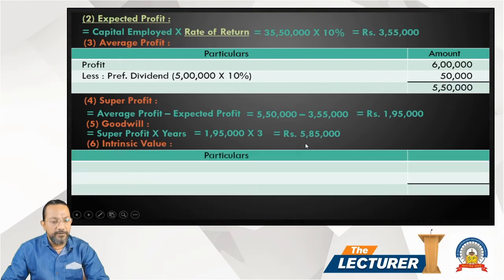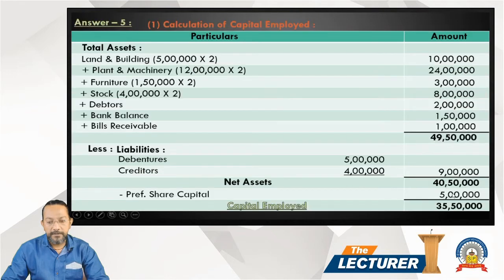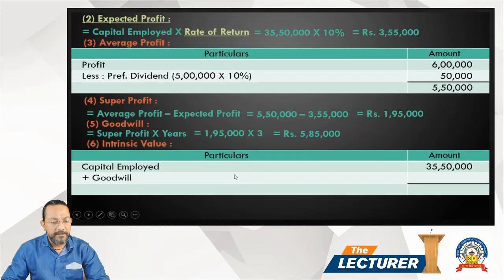Then intrinsic value is based on capital employed. Capital employed is 35 lakh 50,000 for the goodwill purpose. Add goodwill 5 lakh 85,000. So the net asset for the equity shareholder is 41 lakh 35,000.